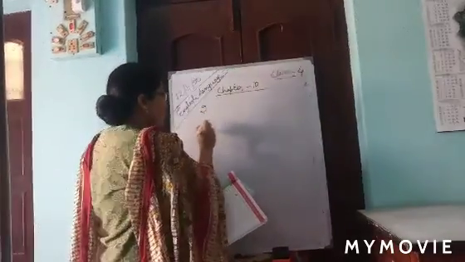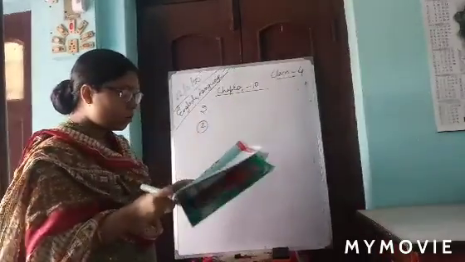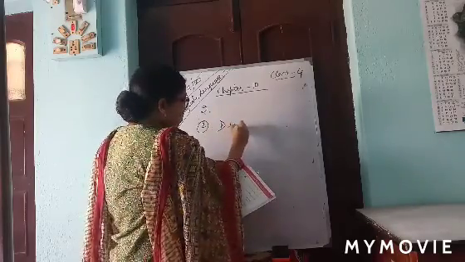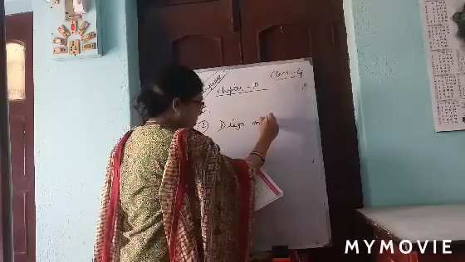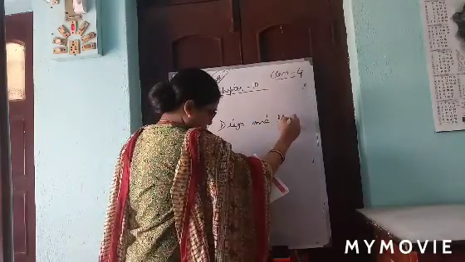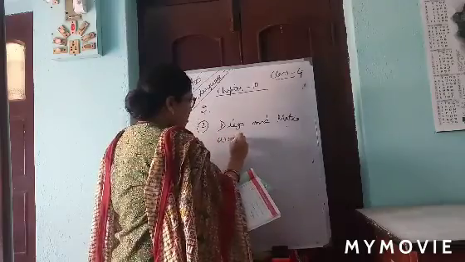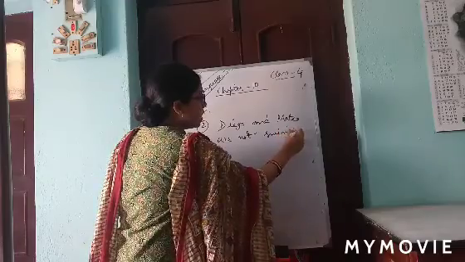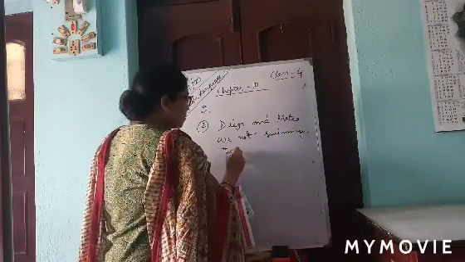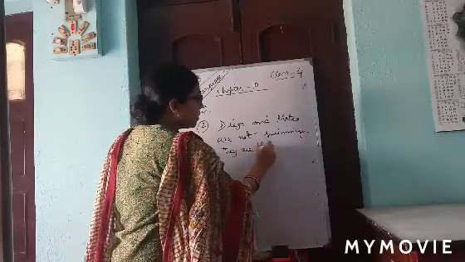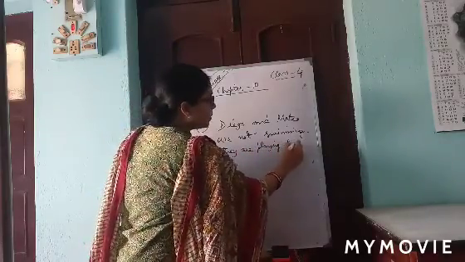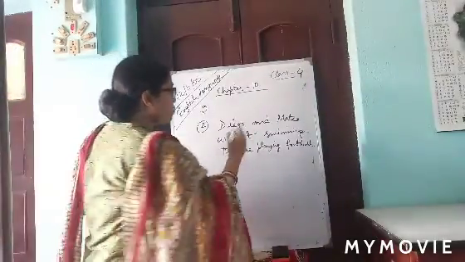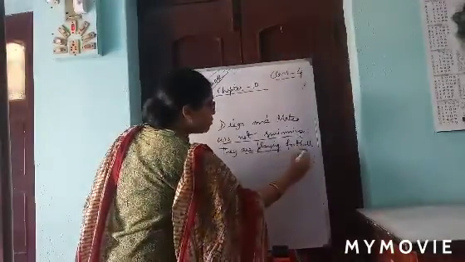The first has already been done, so number 2 I am writing. The sentence will be like this: Diogo and Matteo are not swimming. They are playing football. Clear? Diogo and Matteo are not swimming, they are playing football.